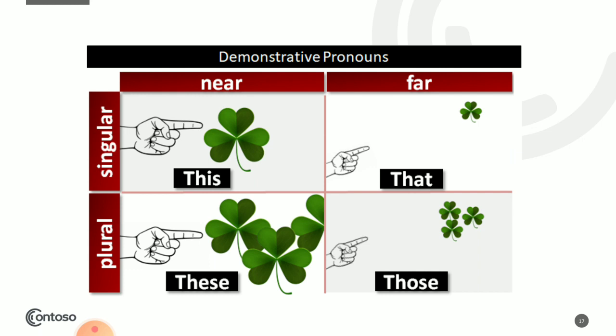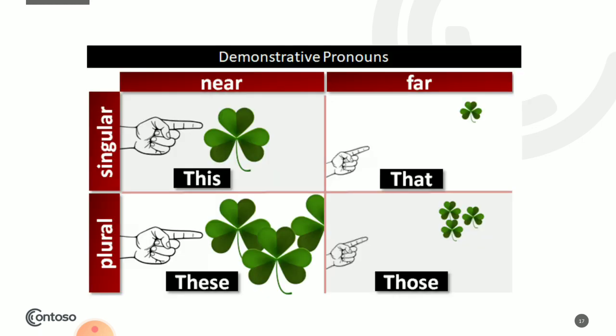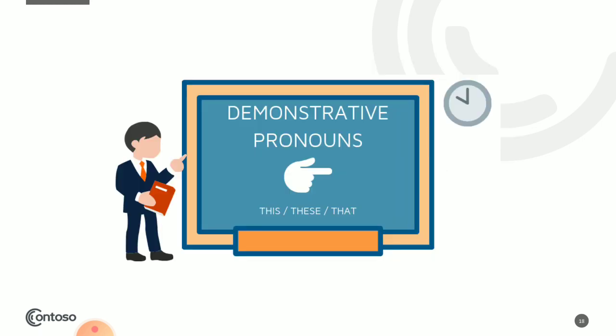Okay? Now, when it's singular, we will use this if it's for the near thing, and if the thing is far, it's that. In plural, it will become these, and if the object is far, it's those. So demonstrative pronouns, once again, this is a beautiful tree. That was a good movie. Did you understand? Demonstrative pronouns, this, these, that. Remember this. Pinpoint. Okay?